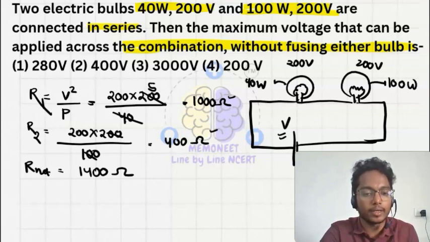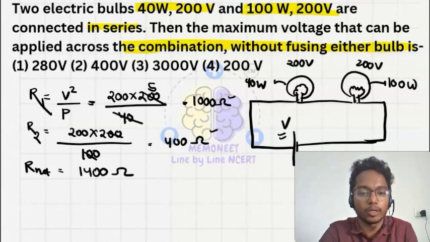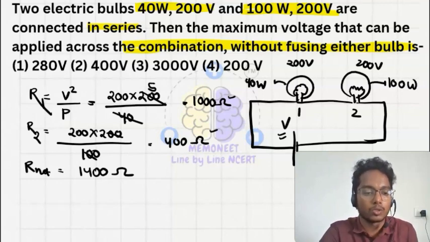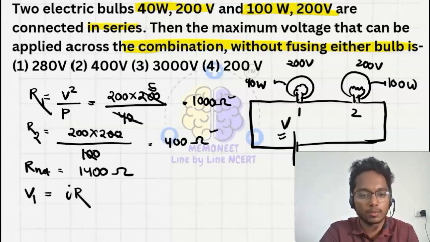Now if I write the potential drop through one bulb, let's say this is the first bulb and this is the second bulb. So the potential drop V1 is equal to I into R. How much maximum potential drop can occur in this bulb? That is 200 volt. It can support up to 200 volts.